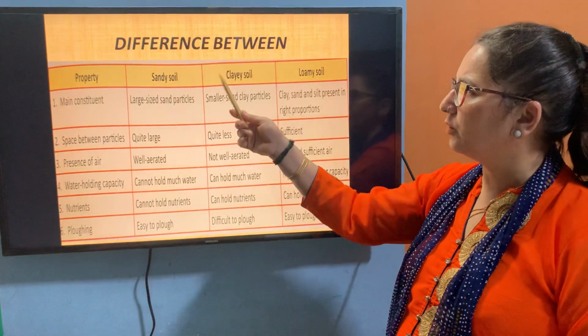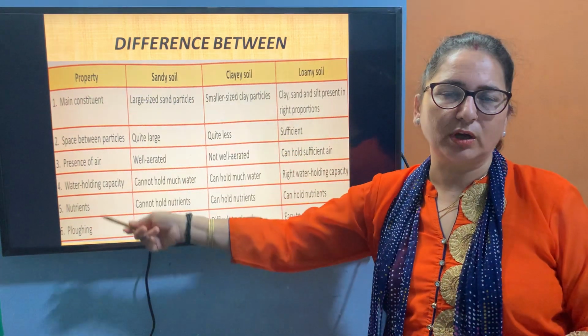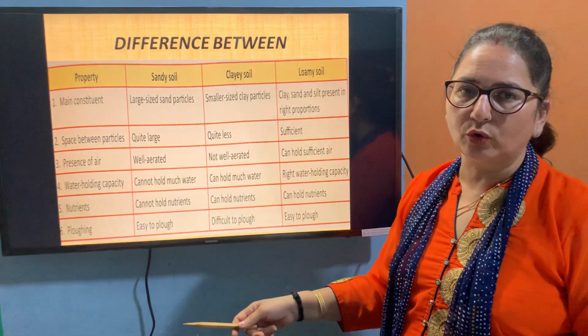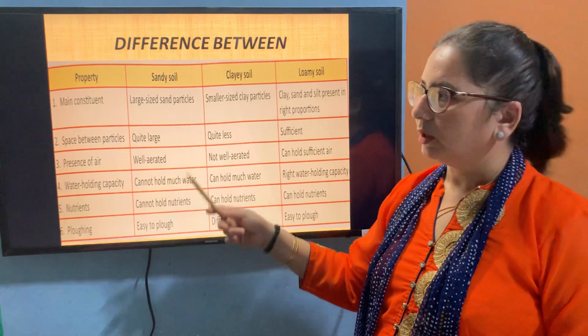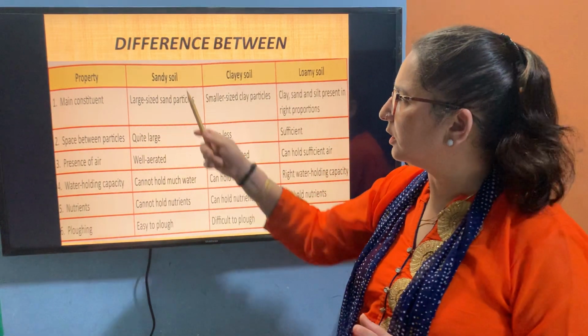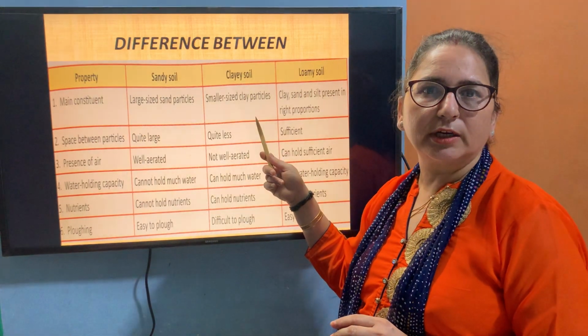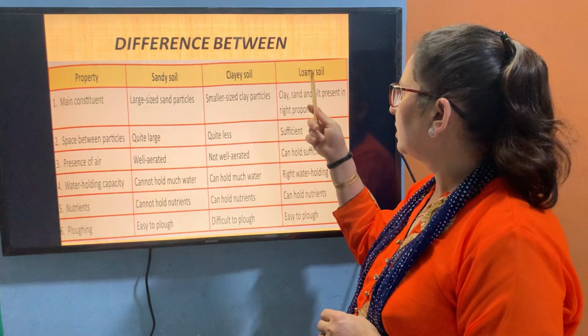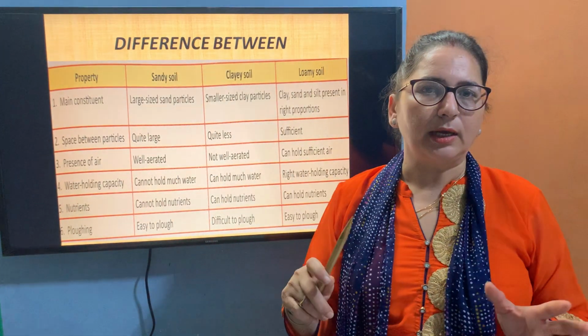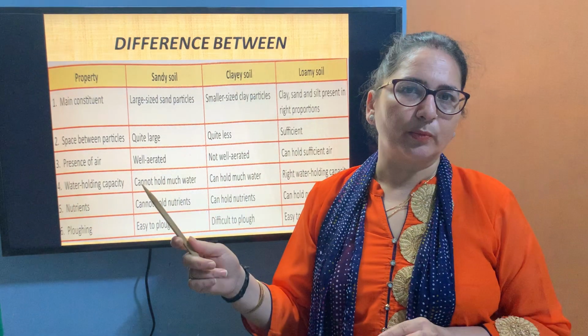Now if we differentiate between sandy soil, clay soil, loamy soil on the basis of their properties that I have already told you, just have a look here. The main constituent is that large size particles are present in sandy soil. Small sized particles are present in clay soil, very fine particles. In loamy soil, clay, sandy and silt are present in right proportions.